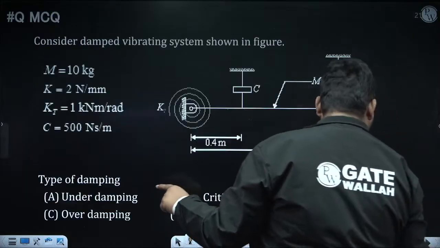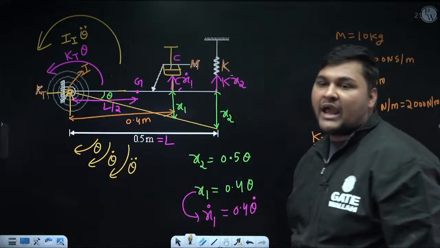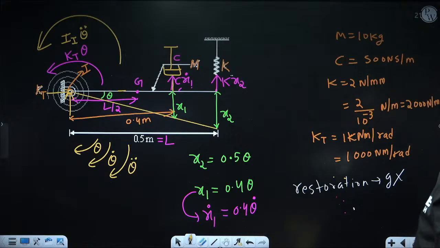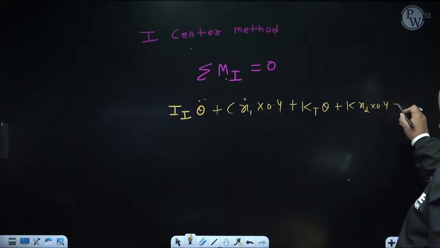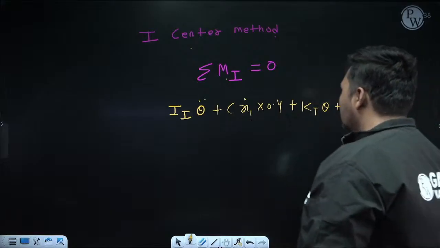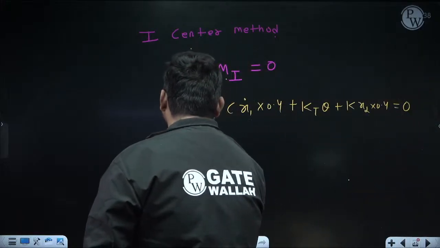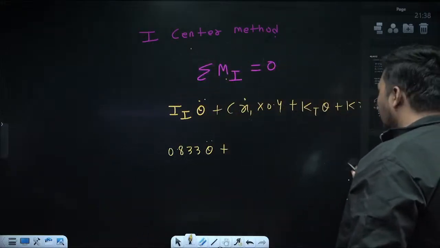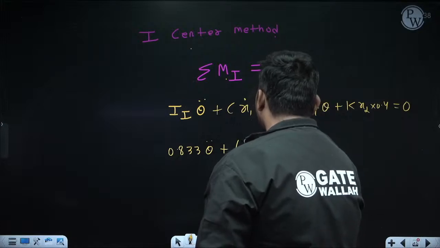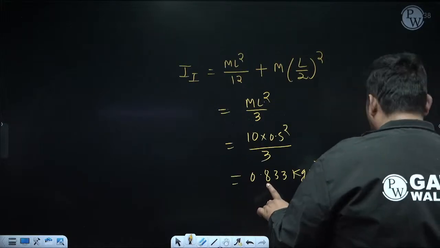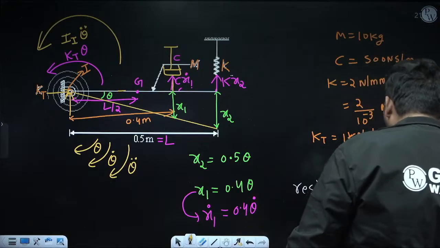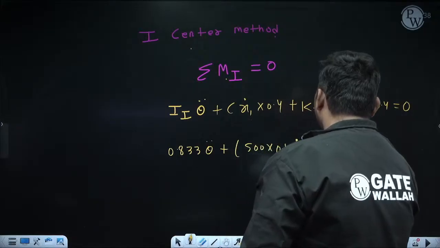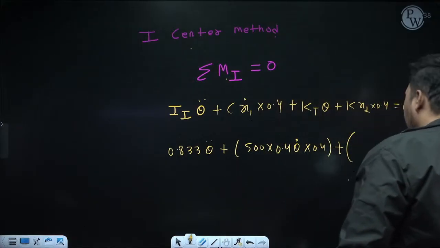Now moment due to reaction at I center about I center will be 0. So we need not bother about the reaction which is coming at I center. Okay. So this is total summation of moment about I center, which is equal to 0. Now put the values. I about I center is 0.833 theta double dot plus the value of C is given. It is 500 Newton second per meter. Now x1 dot, we know x1 dot in terms of theta dot. X1 dot is 0.4 theta dot. So it is 0.4 theta dot into 0.4 plus kt theta, and kt is